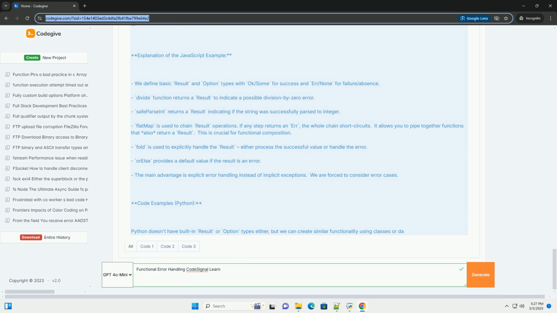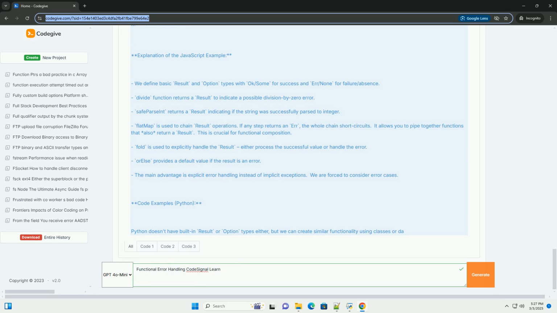Example CodeSignal problem and solution, JavaScript. Let's say you have a CodeSignal problem where you need to: 1. Parse a list of strings into integers. 2. Calculate the average of those integers. 3. Return the average as a string, formatted to 2 decimal places. 4. Handle the case where any string cannot be parsed to an integer, or the list is empty.